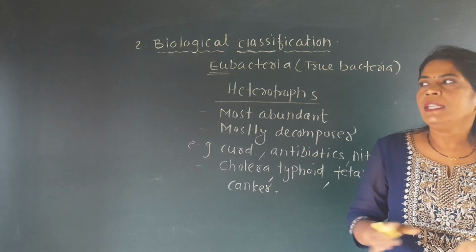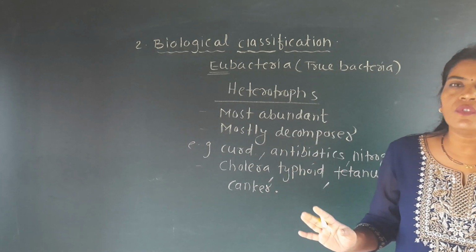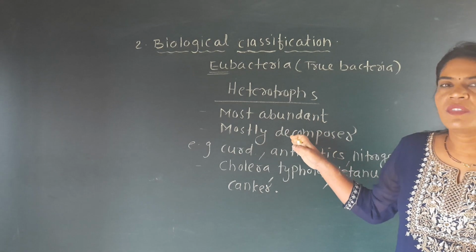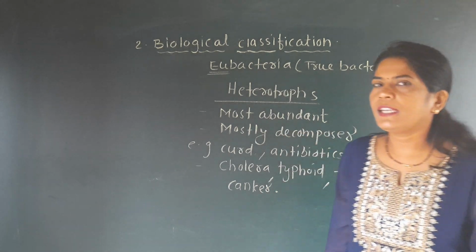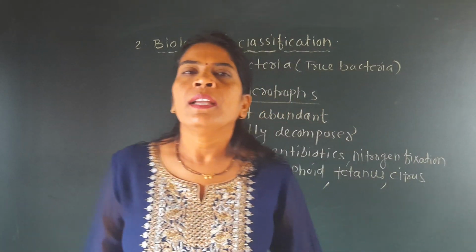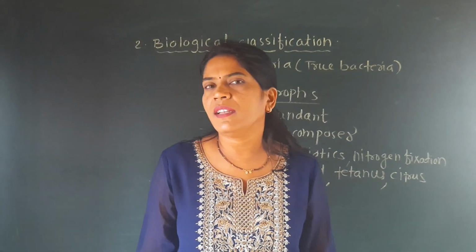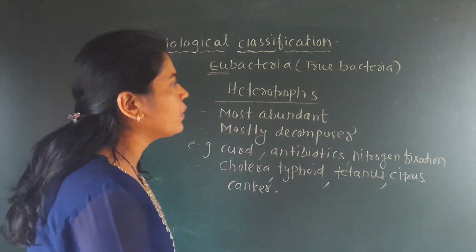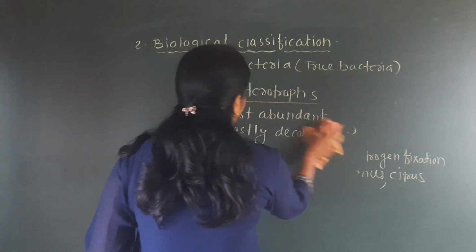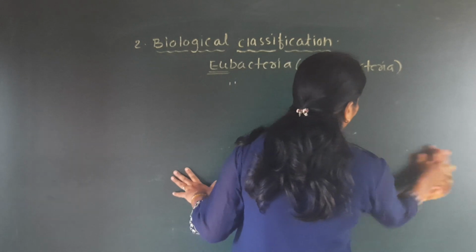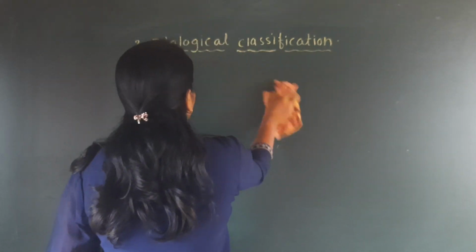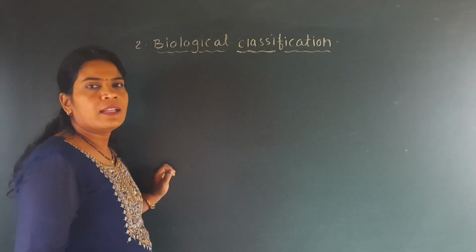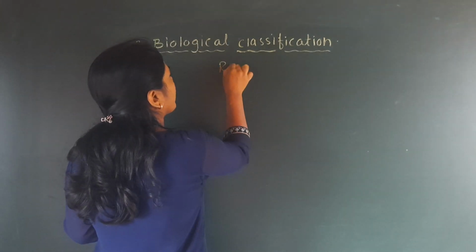So here we have seen the importance of these heterotrophs, that is, how they are measured in number, that they are mostly decomposers, and their role in day-to-day life. Now if we see reproduction in bacteria, which is an example of kingdom Monera, you will find that two types of reproduction are found.